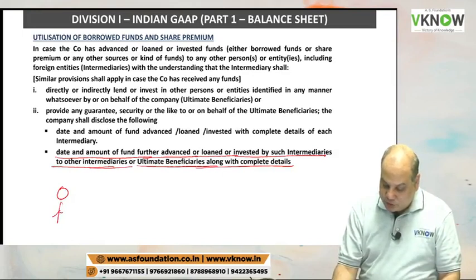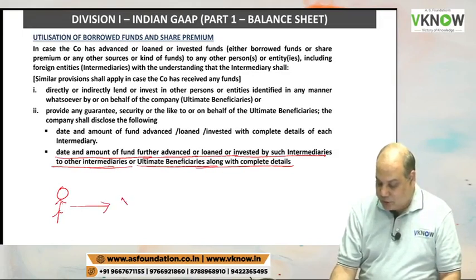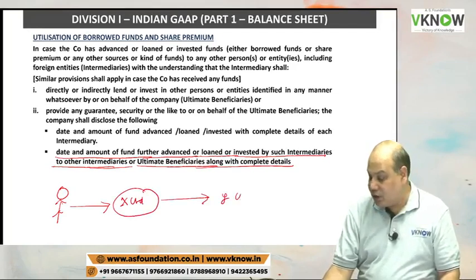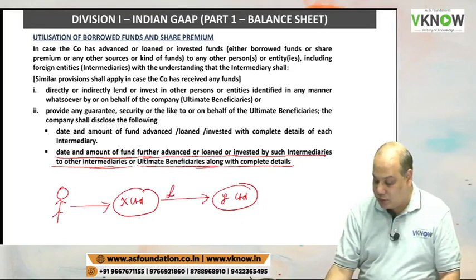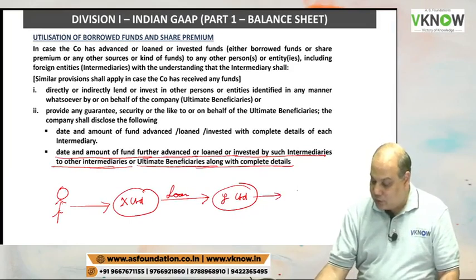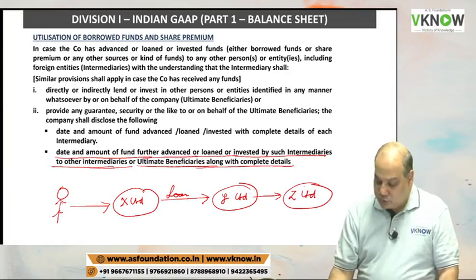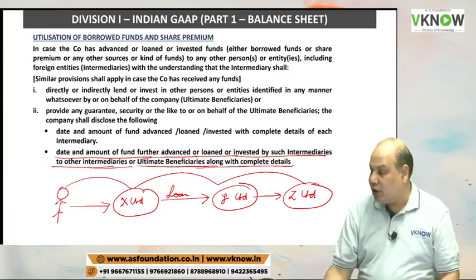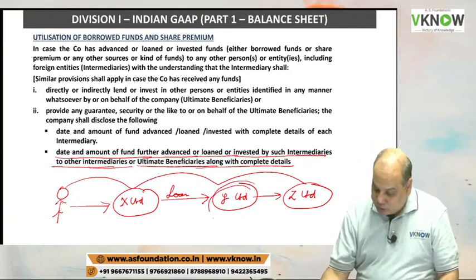So suppose this is one investor. It has invested in X Limited. X Limited has given loan to Y Limited. Y Limited has given loan to Z Limited. So money is flowing through Y Limited to Z Limited.